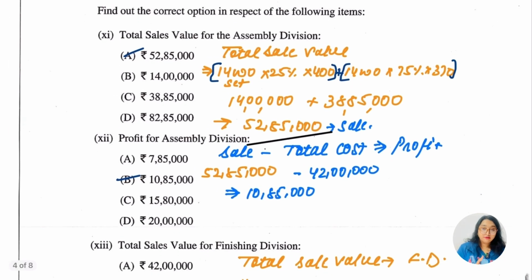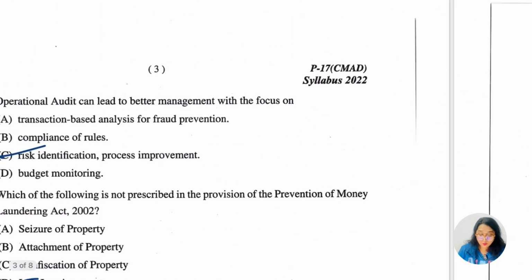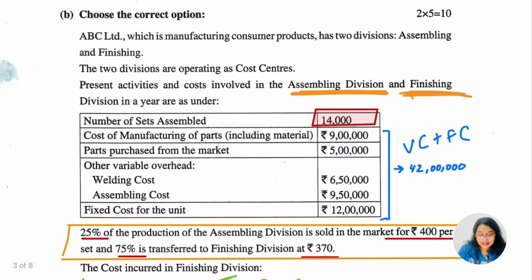So number first, which is question number 11, basically the total sale value for the assembly division we have to find out. Now what we have with us is the assembling division. Basically they are asking only about the assembling division, but here in the calculation we are going to compute that. Students might have made a slight mistake here. If this is wrong, then the upcoming answers will be wrong. I hope you have not done that calculation wrong.